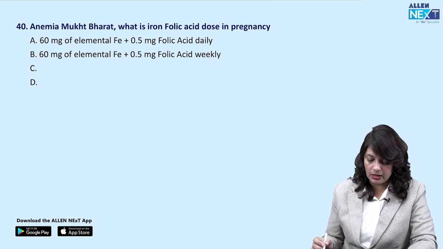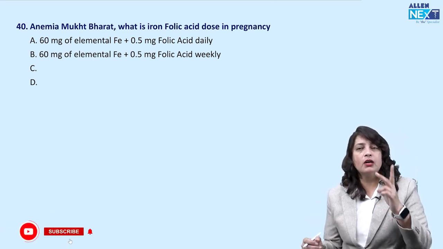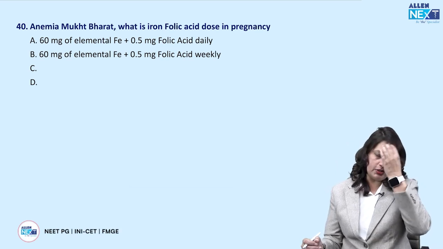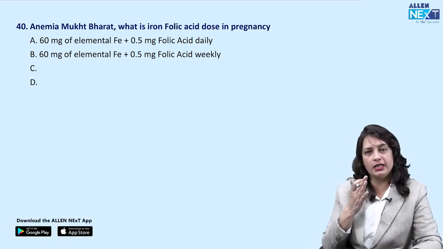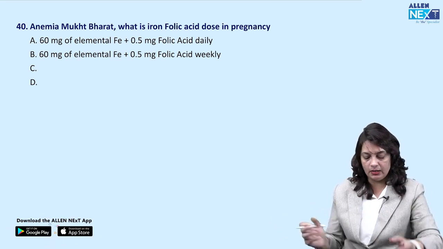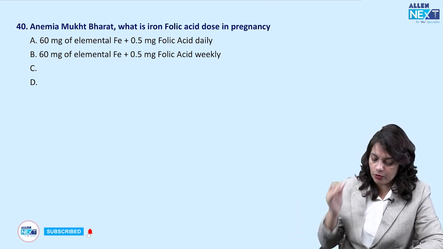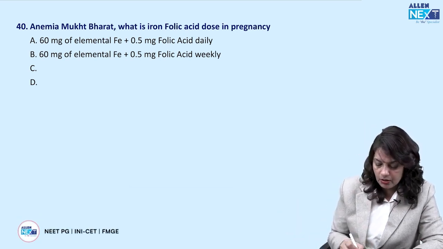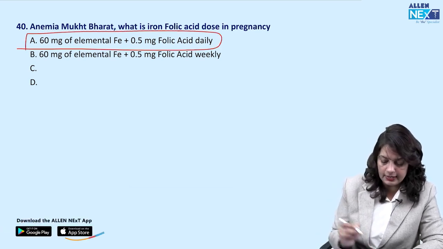Anemia Mukt Bharat, iron folic acid. There is always an overlap of 2-3 questions of Obs Gynae with PSM, 1 or 2 questions with pediatrics, or 1 or 2 questions with pharma. So there is always an overlap whether you count it in gynae or in the other subject. The question should be correct, count it in any subject. Anemia Mukt Bharat iron folic acid dose is 60 milligram of elemental iron and 0.5 milligram of folic acid